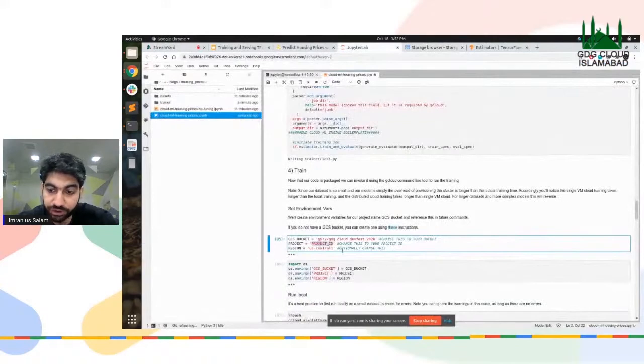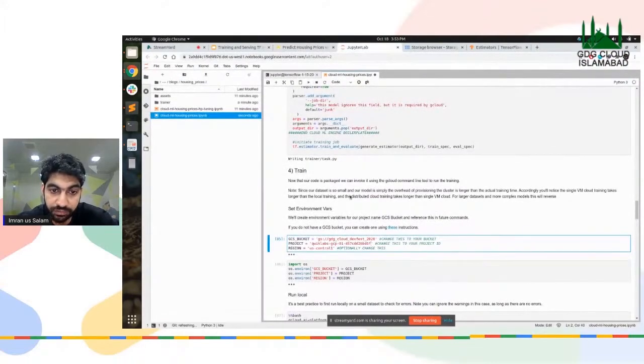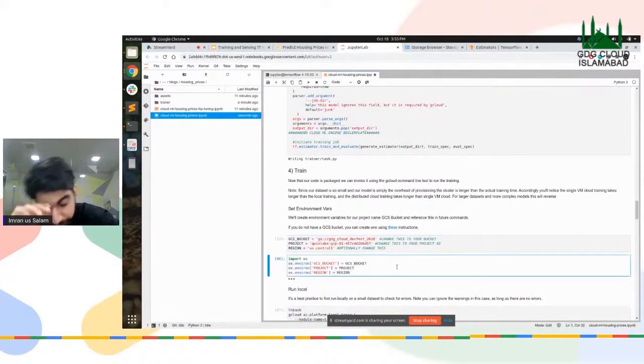Our project ID was this one, and the region was US Central one. Yes, we've added those variables to the environment, like in the terminal you do with export. We do that with os.environ in Python.